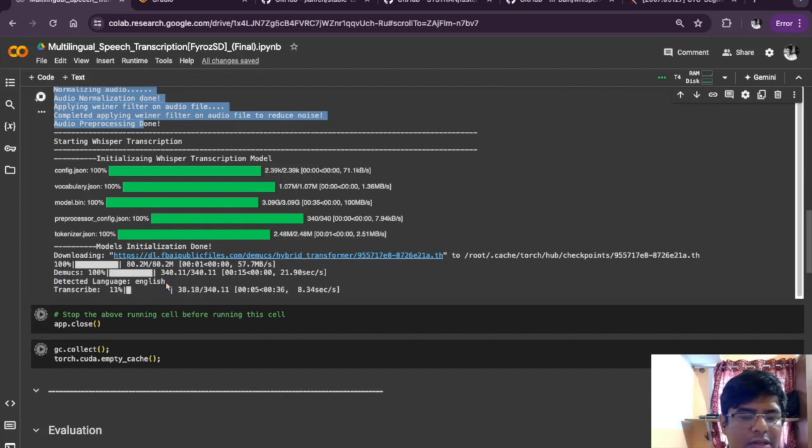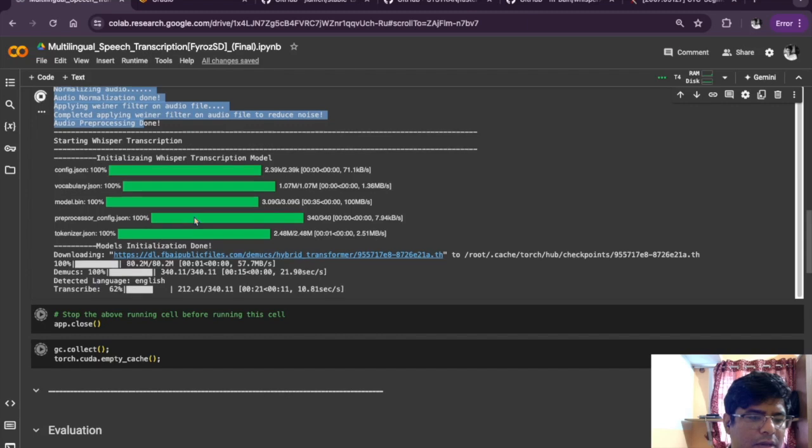Whisper also does an auto detection. What it does is it uses the first 30 seconds of the audio file and finds which language is being spoken in the first 30 seconds, and then transcription is being done. This is the current transcription process.